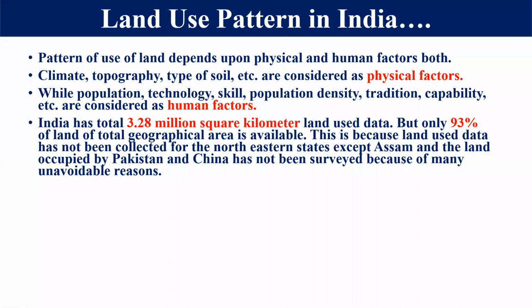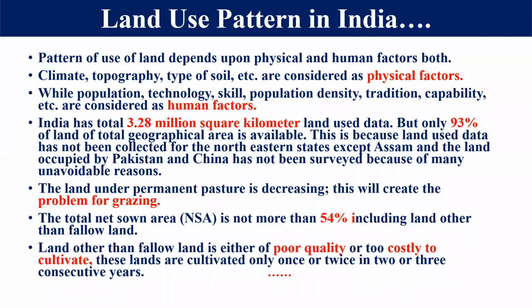Now come to the same question, land use pattern in India. Dear student, the land under permanent pasture is going to decrease now.